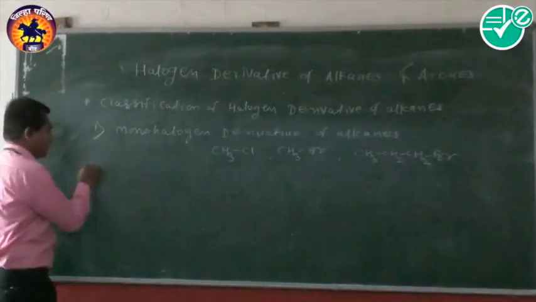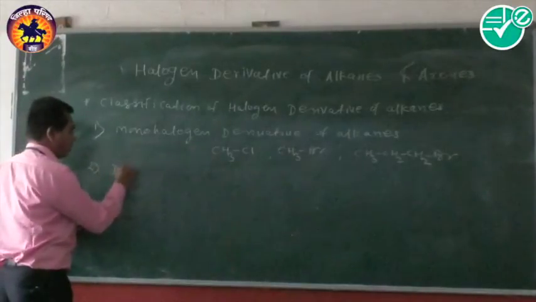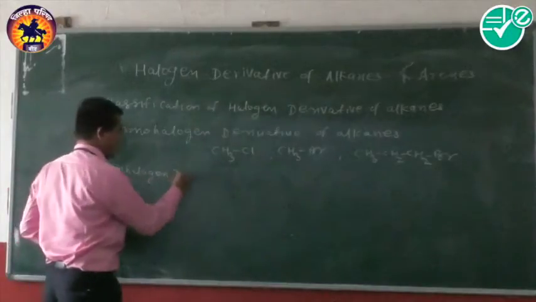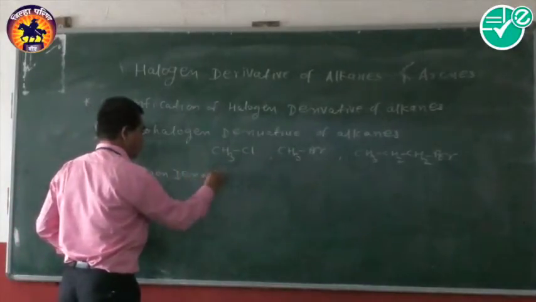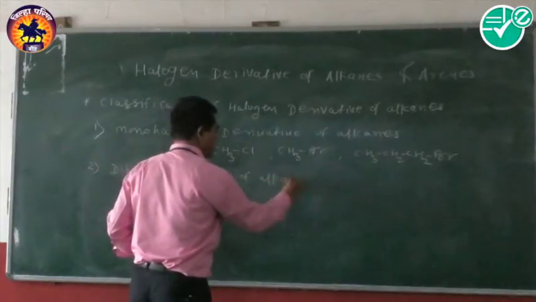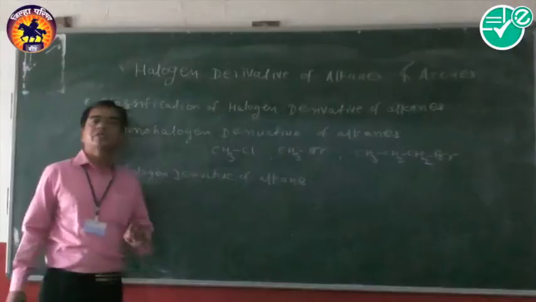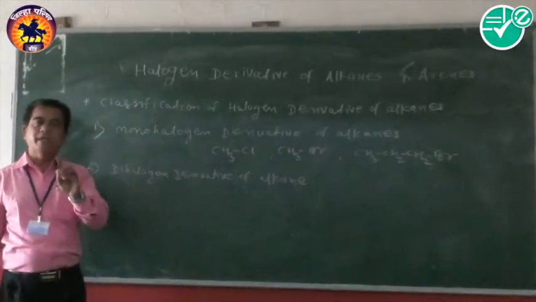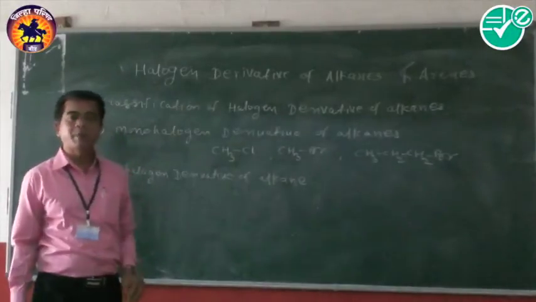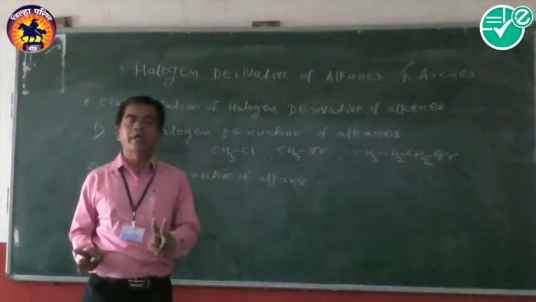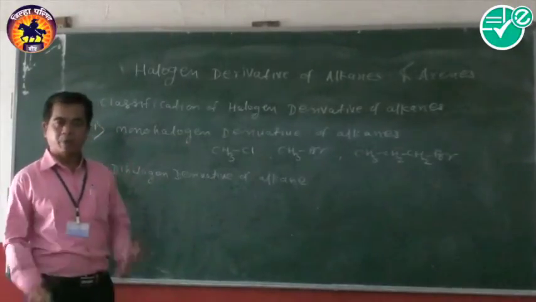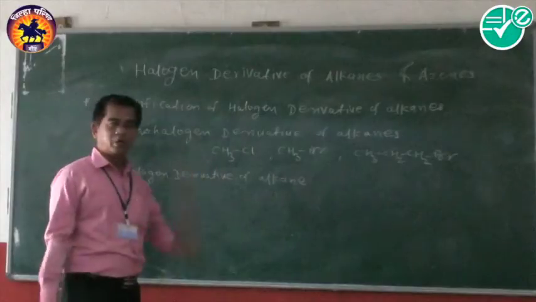Then, the second class is the dihalogen derivative of alkanes. In this case, there are two halogen atoms attached to the aliphatic chain, or the compound is formed by replacing two hydrogen atoms of alkanes by two halogen atoms. The compound formed is called the dihalogen derivative of alkanes.